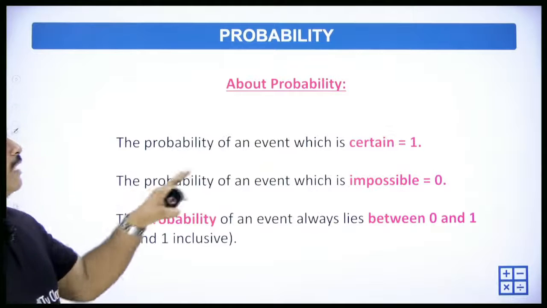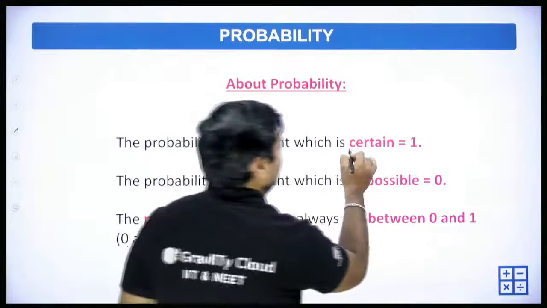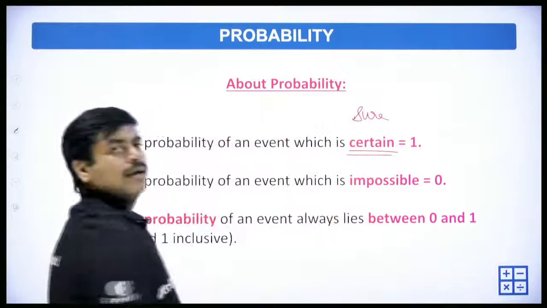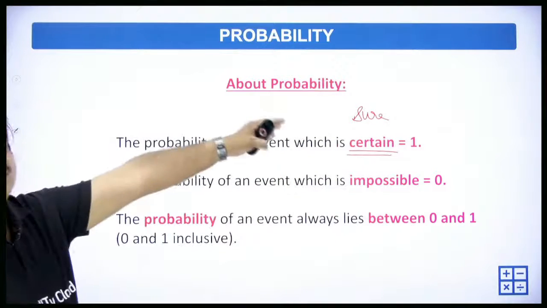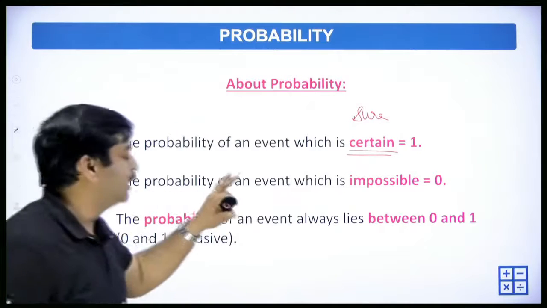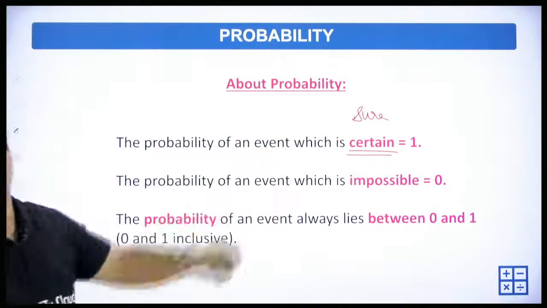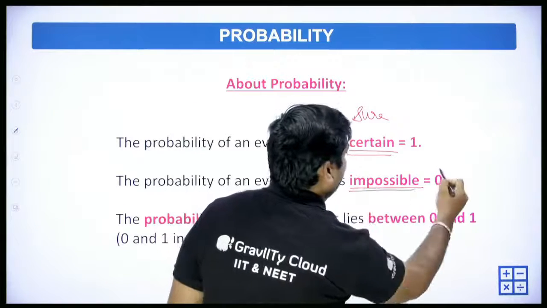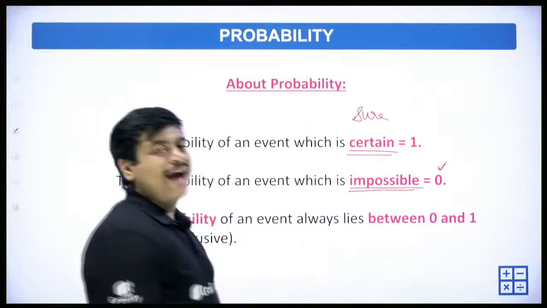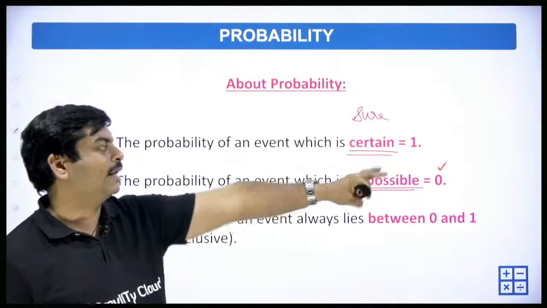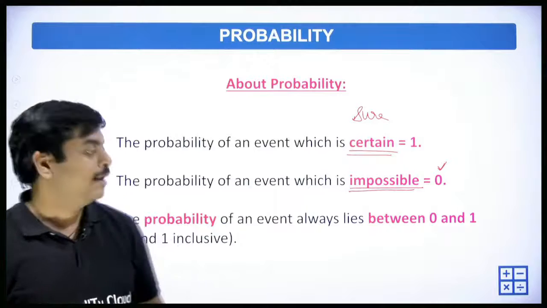The probability of an event which is certain, I told you, certain means for sure. Certain means for sure, it will happen. So that is 1. The probability of an event which is impossible. Impossible means that event will never occur. So the number of favorable outcomes is 0. So 0 by the number of events is 0. Next one.